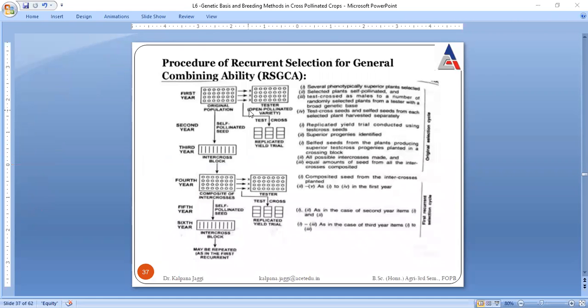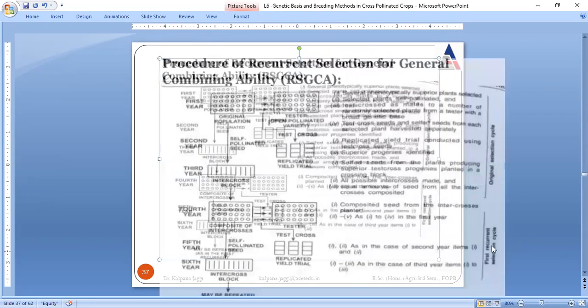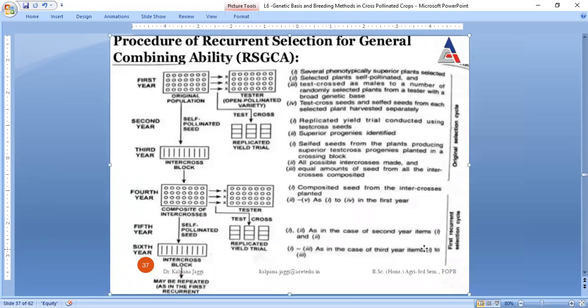This is the methodology. This is the original population we have, and from here plants are allowed to self-pollinate. Now these self-pollinated plants will be allowed to cross. These are the cross signs which are shown. I will just show it in a larger size.